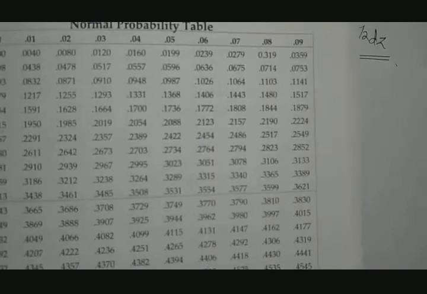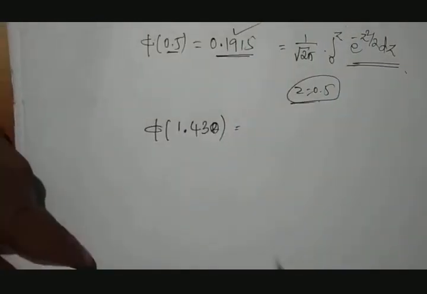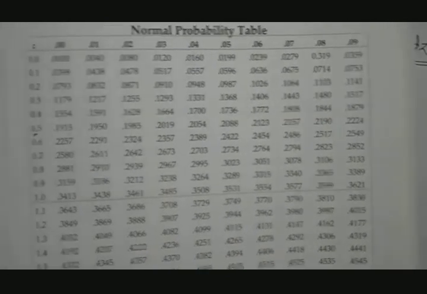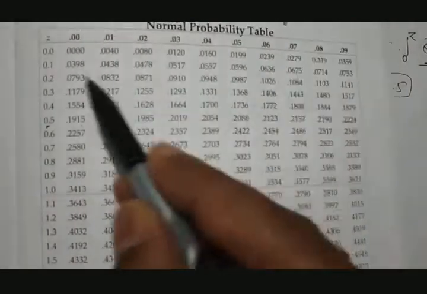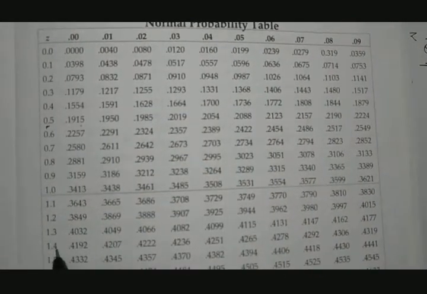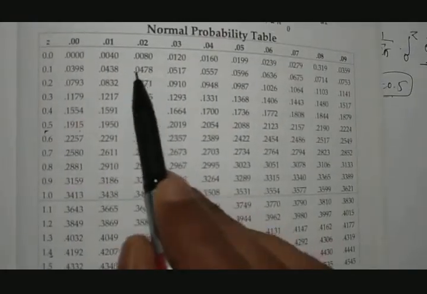Then you can see here 1 point, this has to be 1.4. So where will I be getting 1.4? Here I am getting 1.4. Okay. After that 1.4, what is there? 30 means 30. Okay.